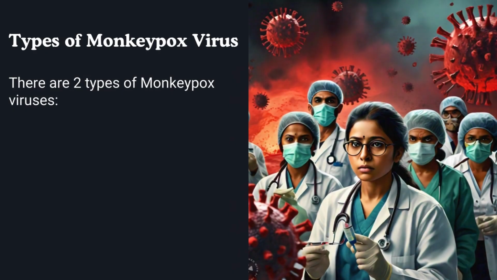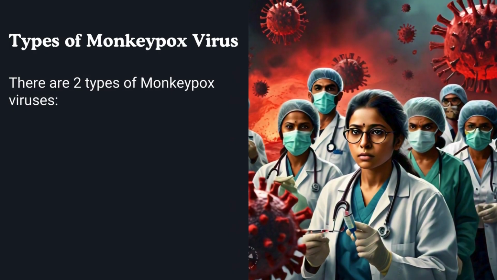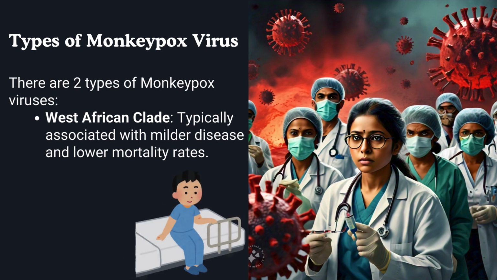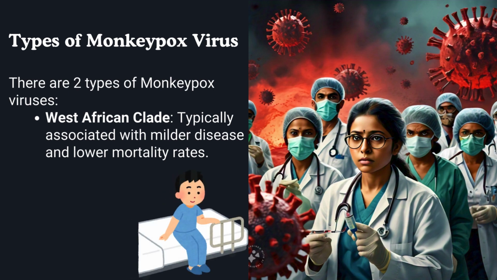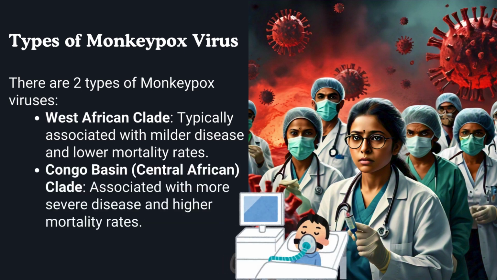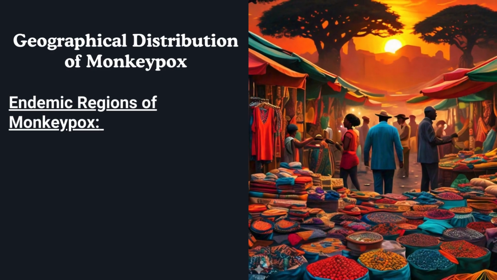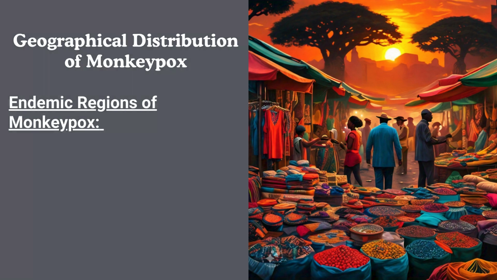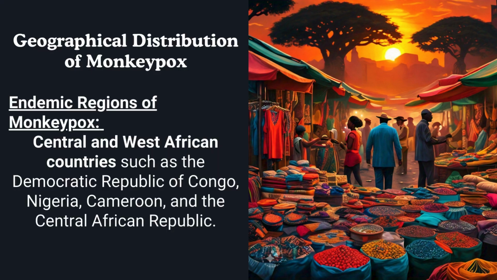Types of monkeypox viruses. There are two types of monkeypox viruses. West African clade. It is typically associated with milder disease and lower mortality rates. Congo Basin, Central African clade. It is associated with more severe disease and higher mortality rates. Geographical distribution. Following are the endemic regions of monkeypox. Central and West African countries, such as the Democratic Republic of Congo, Nigeria, Cameroon, and the Central African Republic.